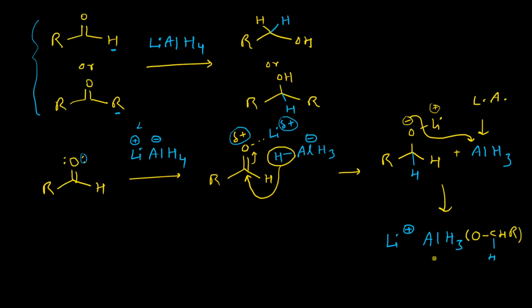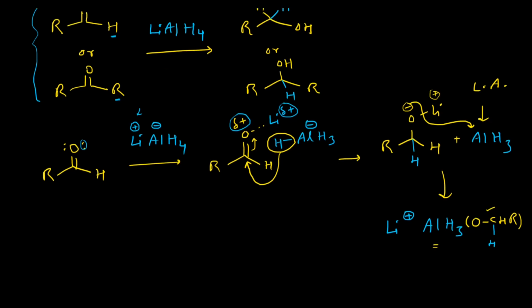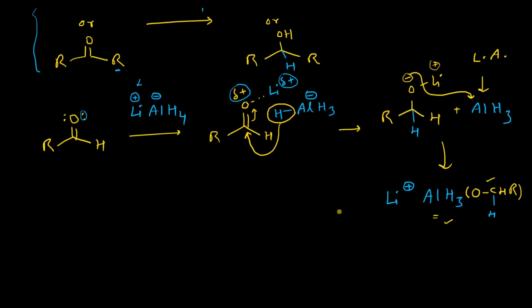Right, so it is a new lithium aluminum hydride derivative where one hydrogen atom is substituted by one alkoxy group. In the same way, this aluminum hydride derivative will donate its remaining hydrides to 3 aldehyde molecules.